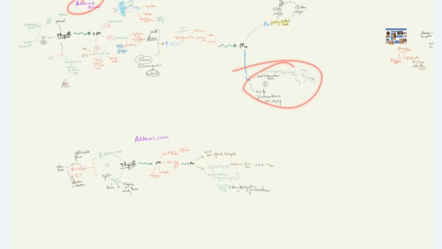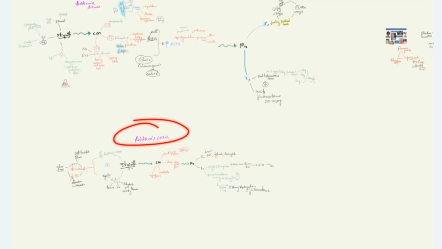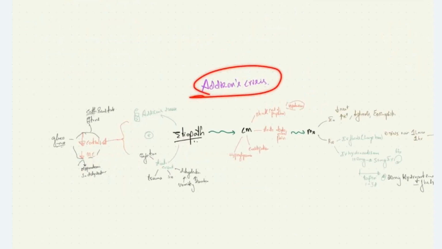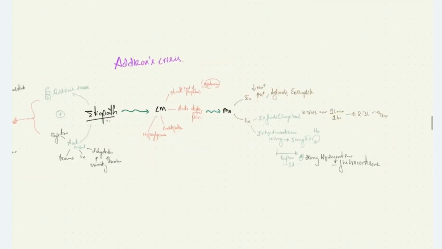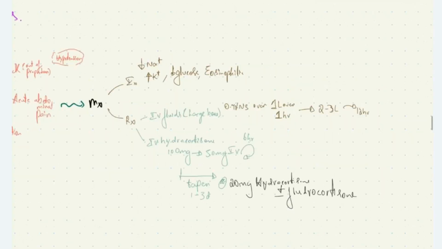This is all about Addison's crisis. To summarize, Addisonian crisis is seen when the patient with Addison's disease has an acute event like infection, trauma, surgery, and dehydration. This causes shock, acute abdominal pain, constipation, and hypoglycemia. The investigation findings are hyponatremia, hyperkalemia, hypoglycemia, and eosinophilia.